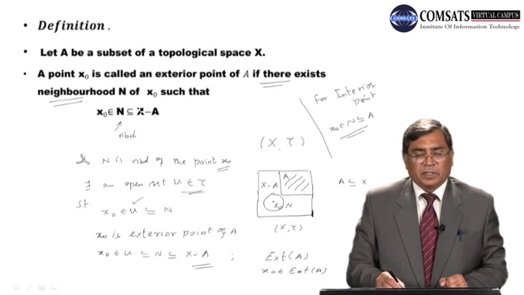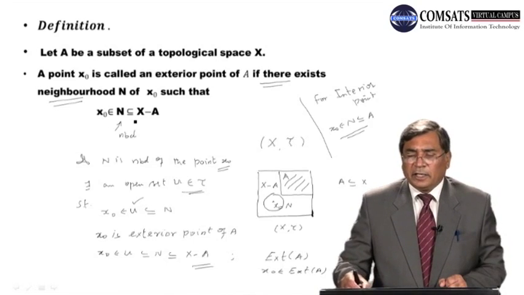So if it is contained in complement of A, then it is exterior point of A. If it is contained in A, then it is interior point of A. Then x naught is an interior point of A. This belongs to int of A.